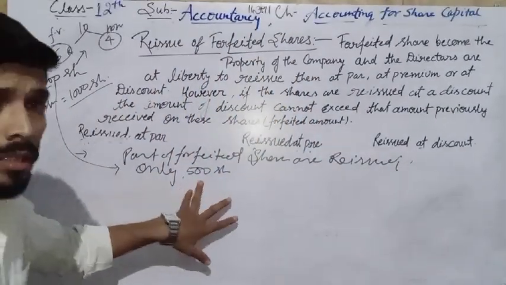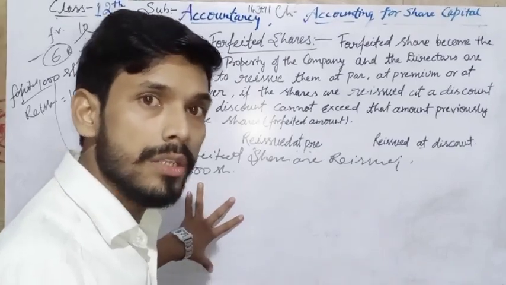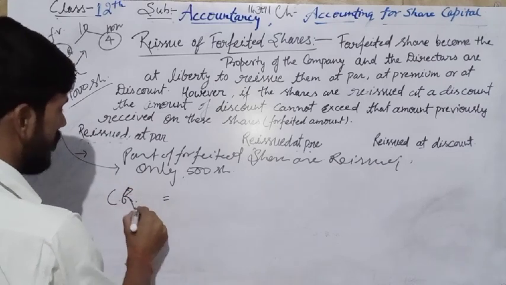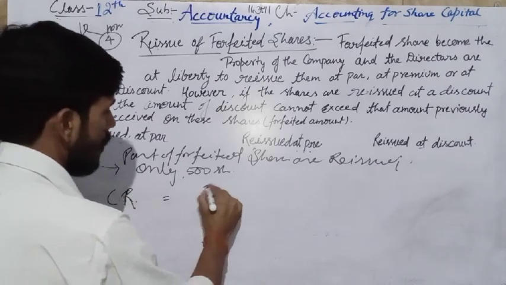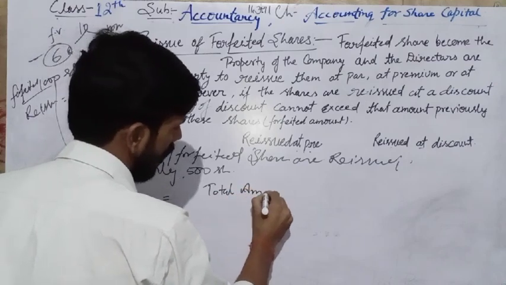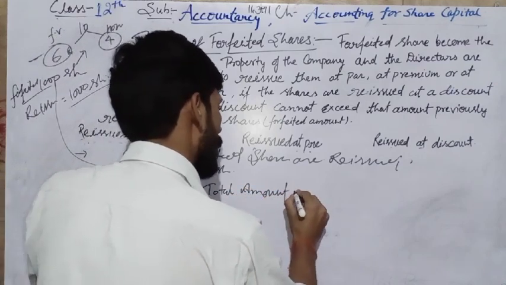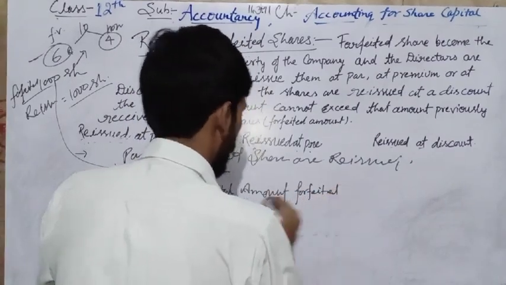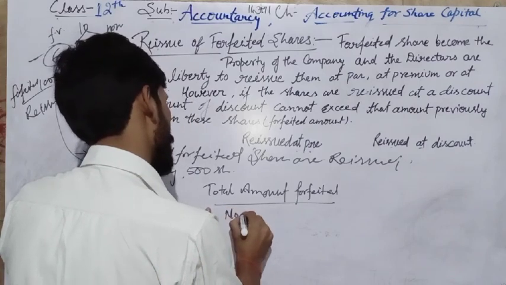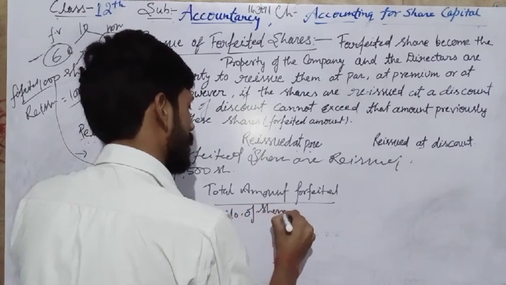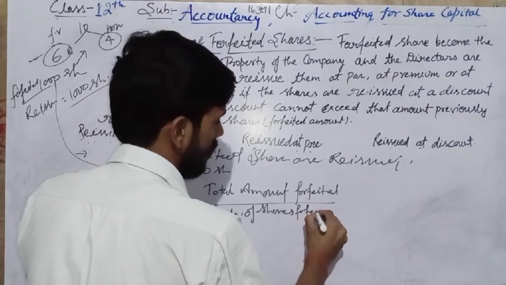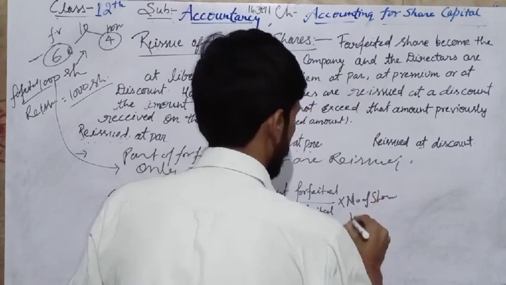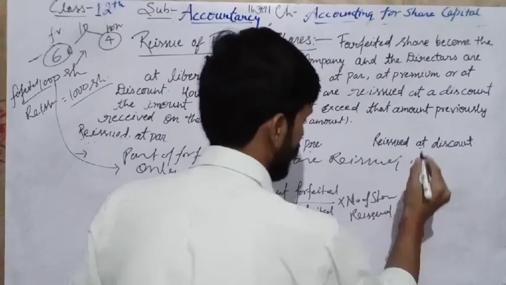For the transfer to capital reserve, we have one formula. The capital reserve amount will be found by this formula: total amount forfeited upon number of shares forfeited, into number of shares reissued.